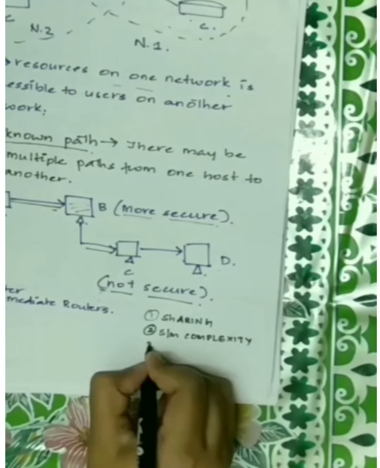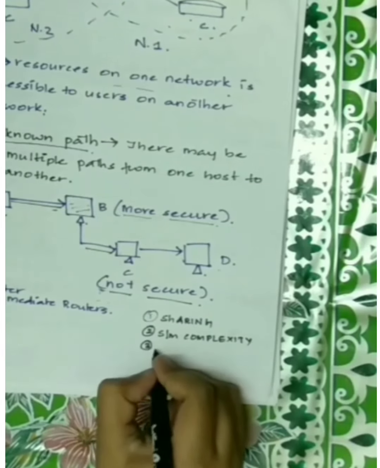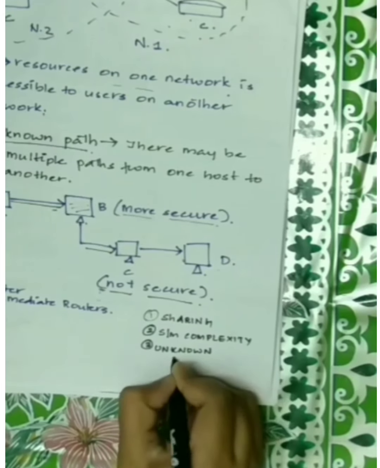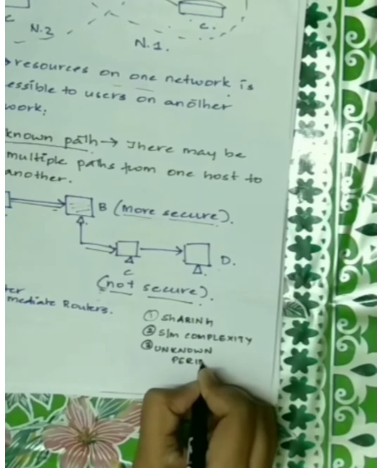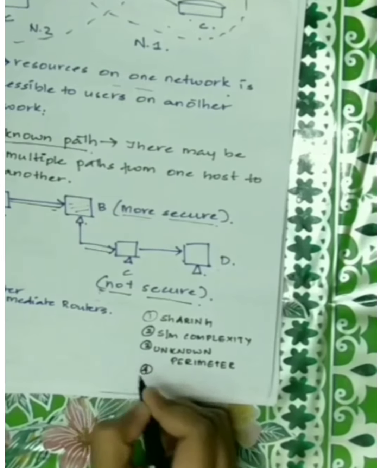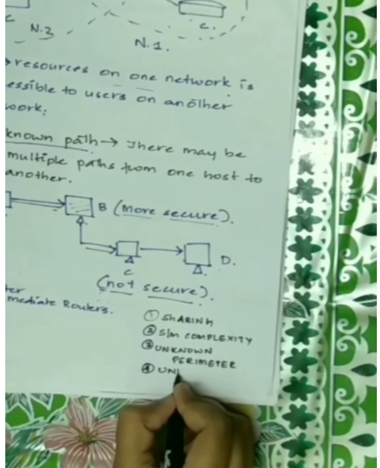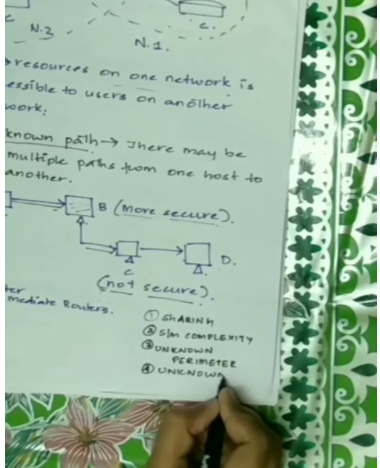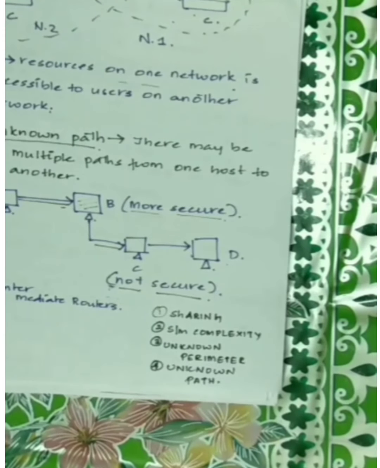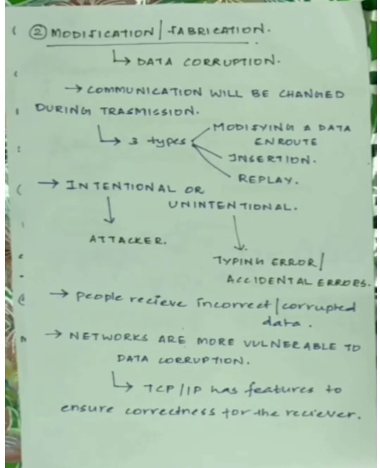That is because different computing devices will be a part of different networks. And the fourth one is unknown path. Unknown path means the resources can be shared across different paths which differ in their security measures. So these are the different reasons for interception, and that's all about interception.